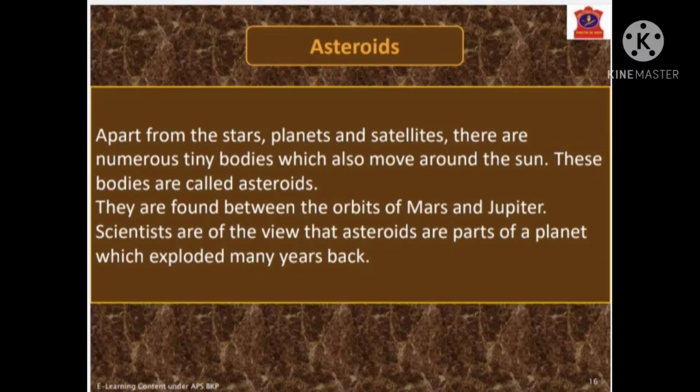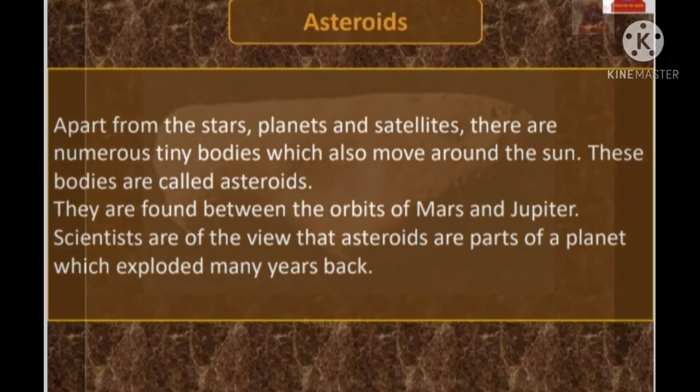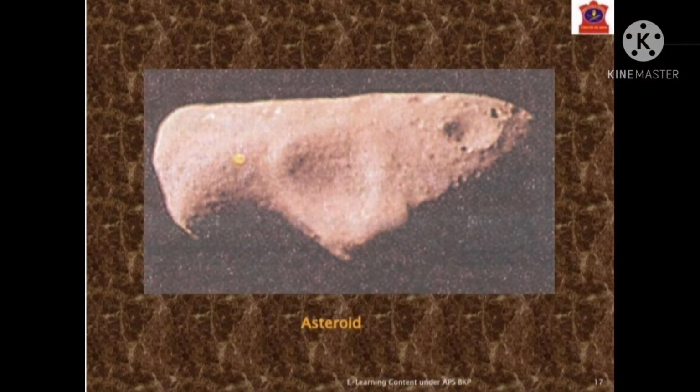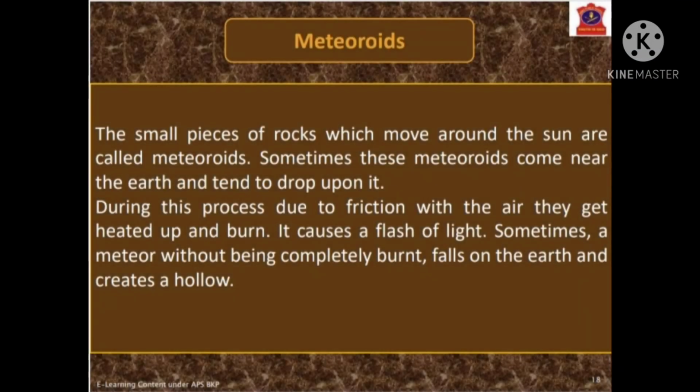Apart from the stars, planets and satellites, there are numerous tiny bodies which also move around the sun. These bodies are called asteroids. They are found between the orbit of Mars and Jupiter. Scientists are of the view that asteroids are part of a planet which exploded many years back. If you go through the Big Bang theory, we will come to know more about these events. This is an image of asteroid.